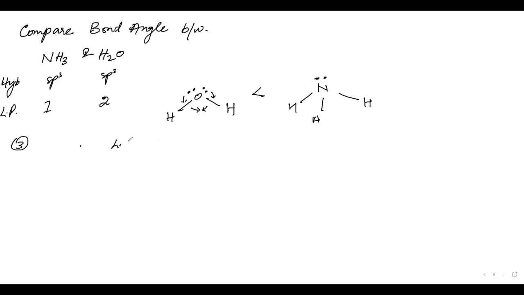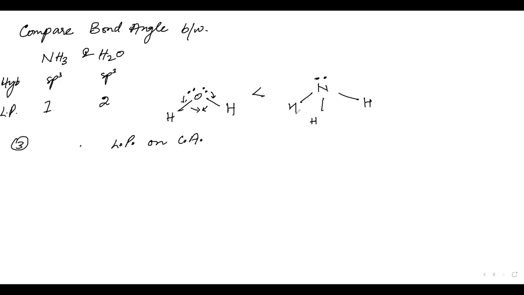I have a question. Yes. The angle between hydrogen and hydrogen in the second diagram is smaller than in this one, right? There are two molecules, H2O and NH3. What is your question? Between the two hydrogens, the angle is less than this one, right?